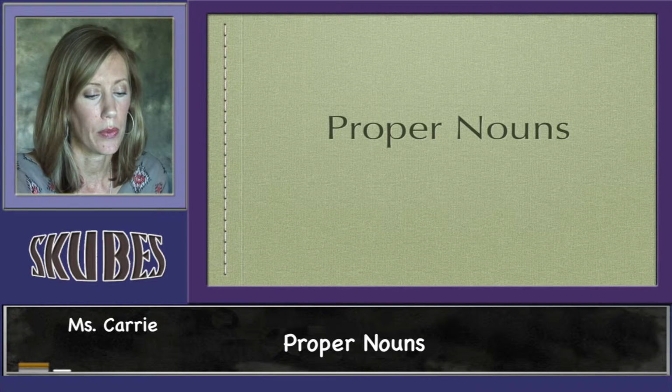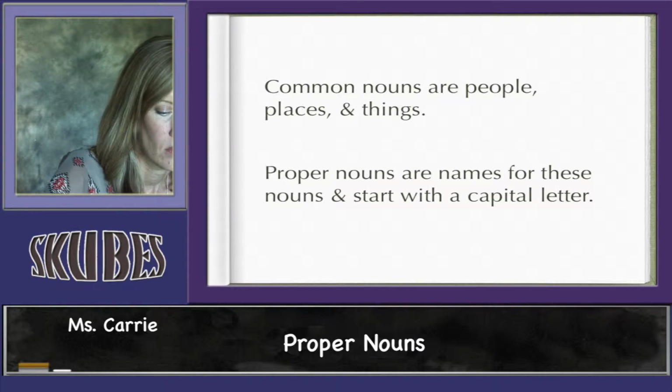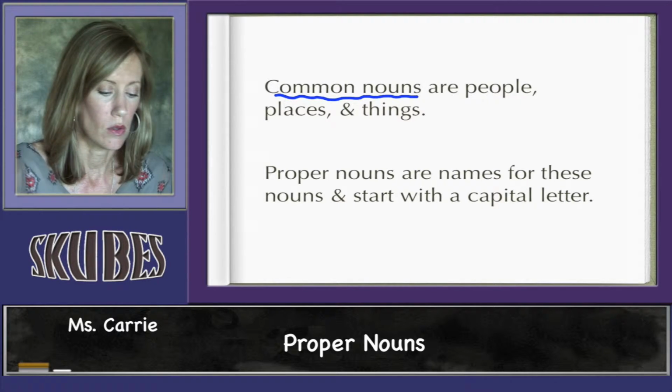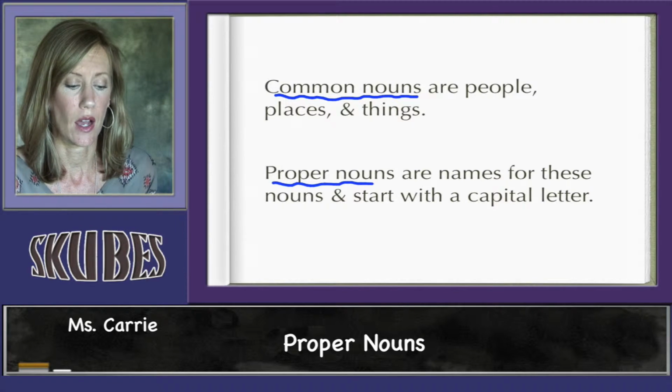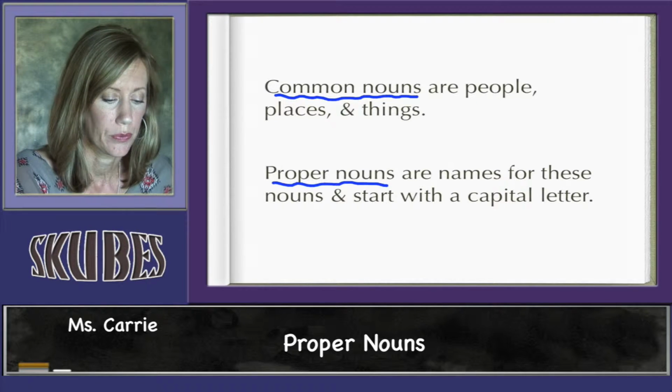This lesson is on proper nouns. Common nouns are people, places, and things. Those are just your regular nouns. But proper nouns are names for these common nouns, and start with a capital letter.